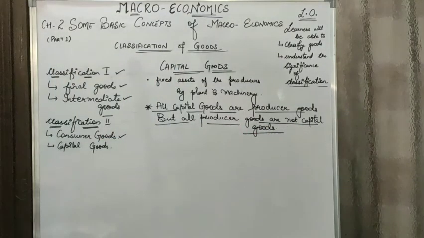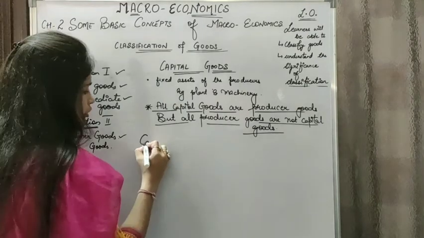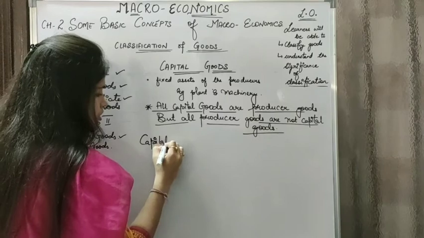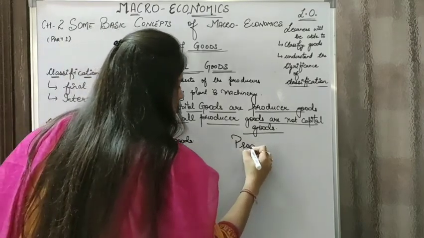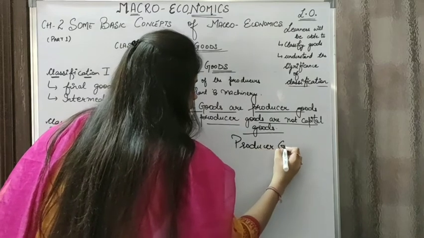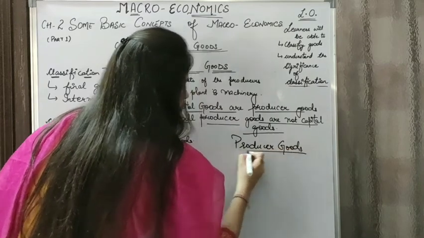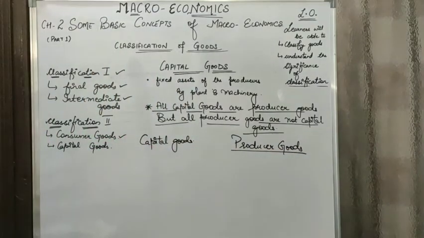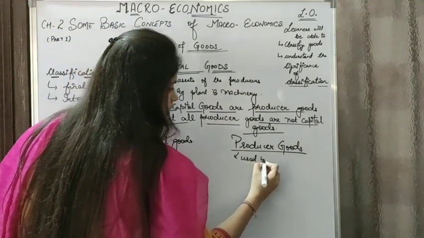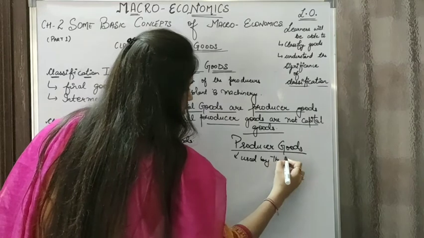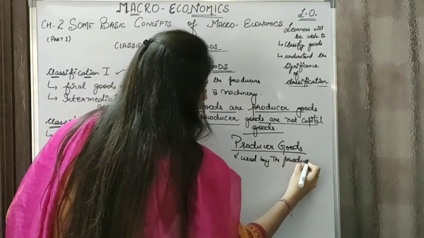Here you need to understand that there are two types of goods being discussed. First is capital goods and the other one is producer goods. Producer goods are the ones which are used by the producers in the process of production.